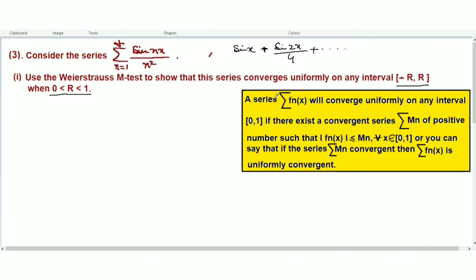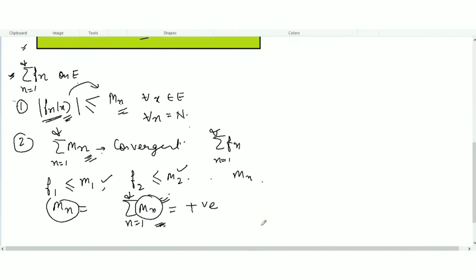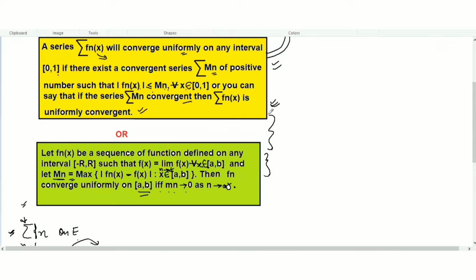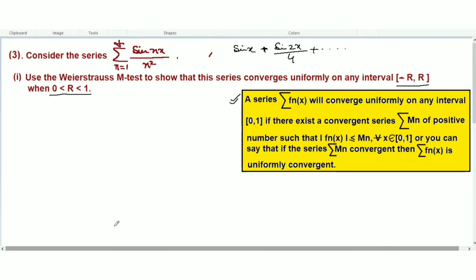So we are going to use this first statement. I didn't explain the third statement here. I have explained the first two statements, and the third statement is used when we want to create a partial sum Mn, so we will use this one. When we do questions, then you can understand. Let's try to understand this question here.